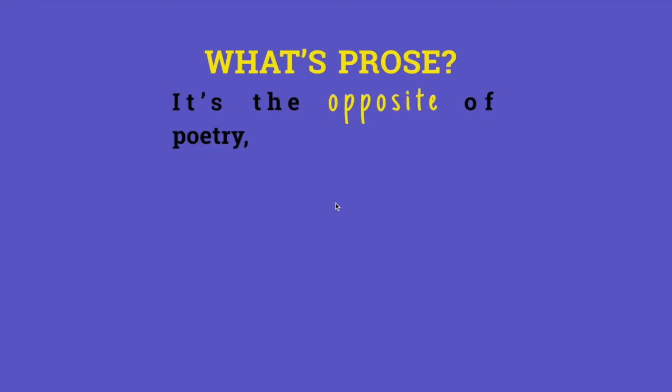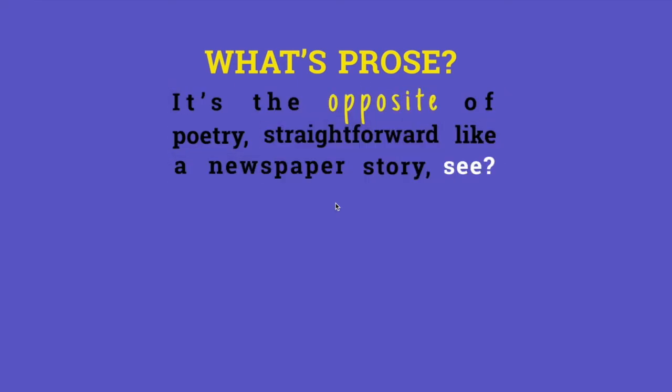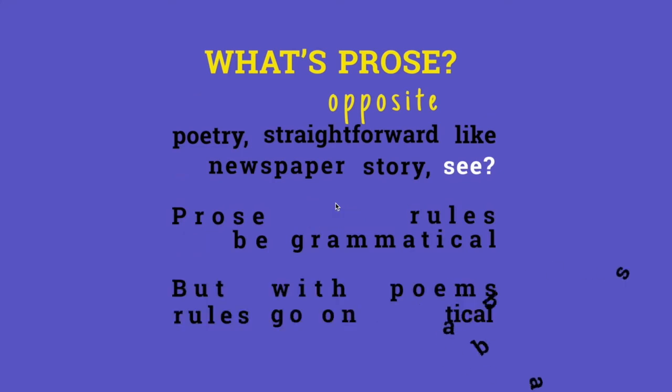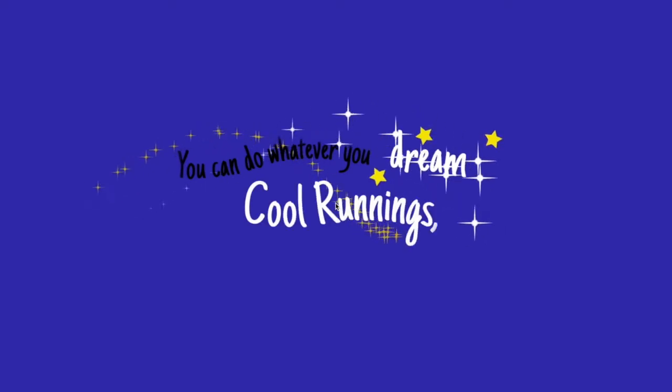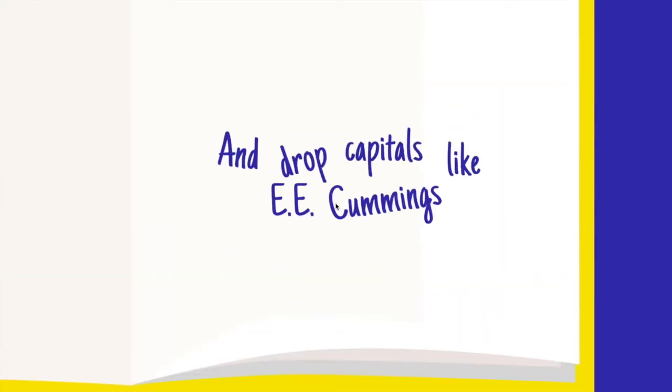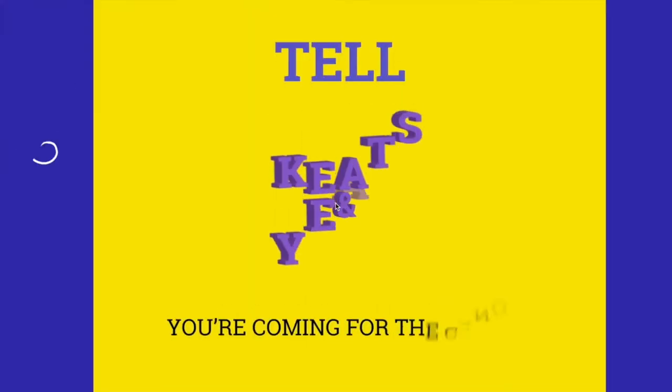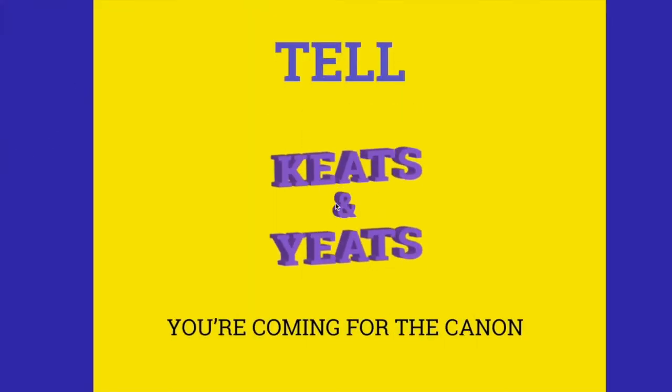What's prose? It's the opposite of poetry, straightforward, like a newspaper story. See, prose has rules to be grammatical, but with poems, rules go more sabbatical. You can do whatever you dream, cool runnings, and drop capitals like E.E. Cummings, and break grammatical rules with abandon. Tell Keats and Yeats you're coming for the canon.